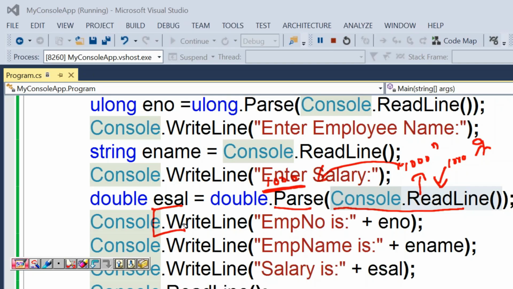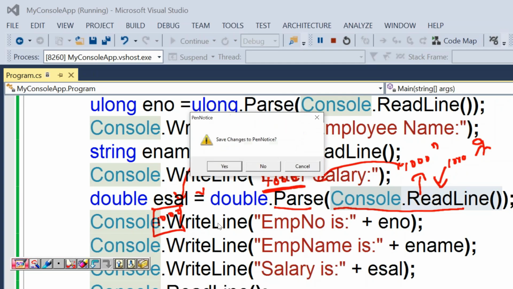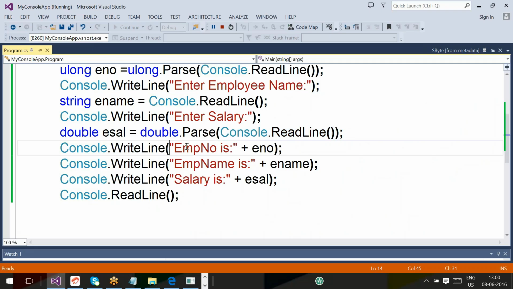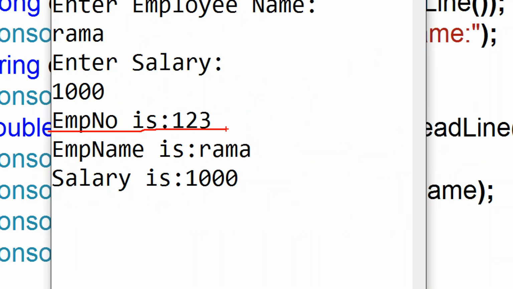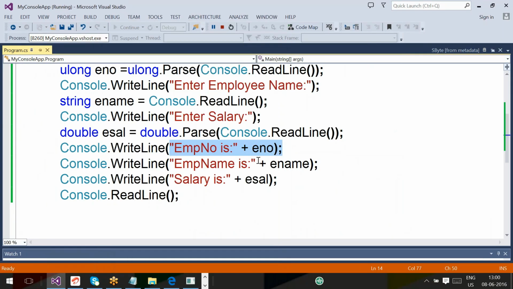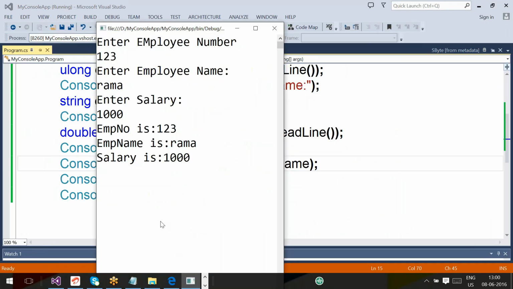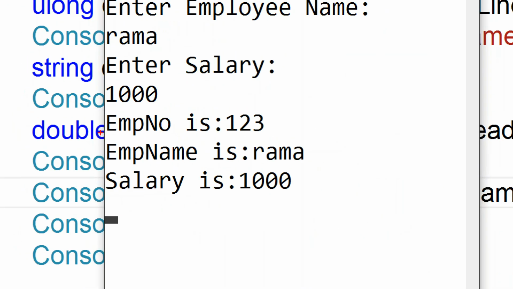Next, LHS will execute and create a variable. Next, assignment will assign the 1000 into this esal variable. After this, control will execute the next statement, console.writeline: EMPNO is eno, which is nothing but 123. After printing this, it will move the cursor to the next line.